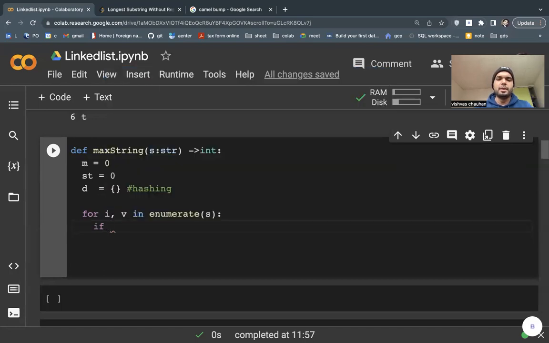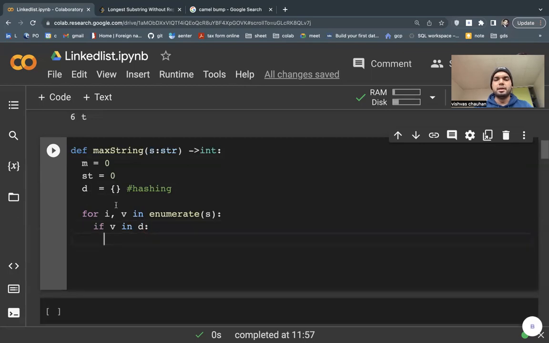So if my value is in D, that is my dictionary. The dictionary looks like this, right? Here is the key, and here is the value, and then key two. It's very basic. I'm a little bit not focused, but anyway.